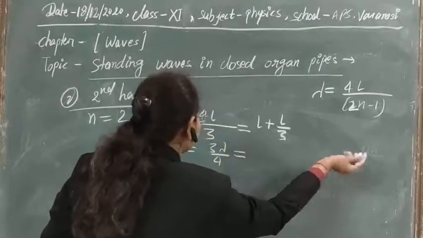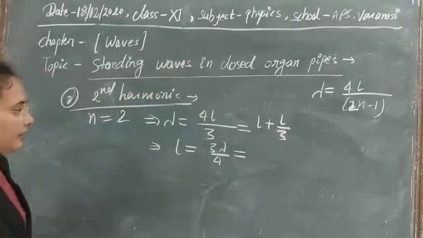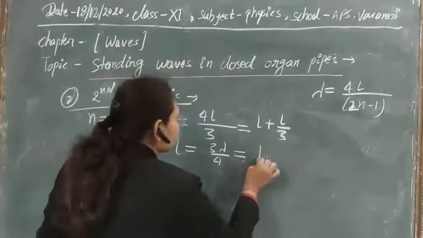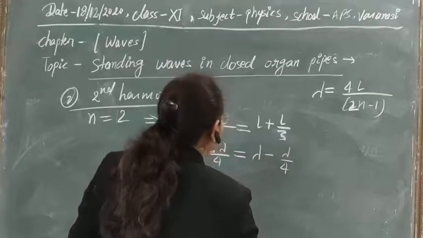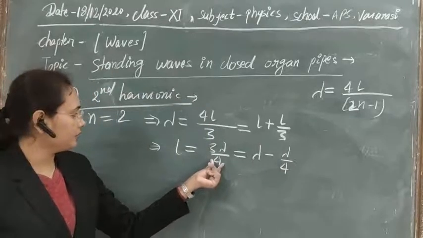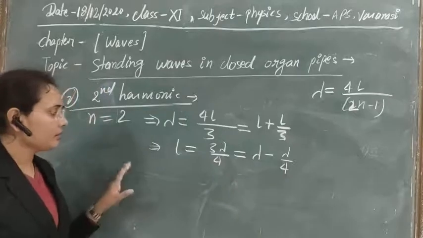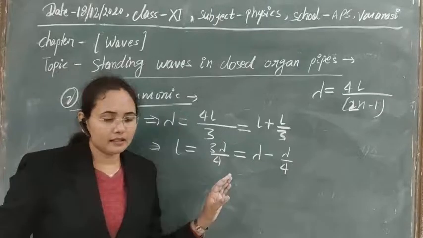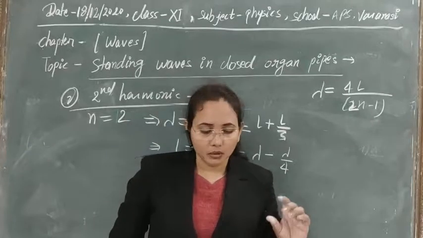You can also write it in terms of lambda as lambda plus lambda by 4. If you put it in, you can see the value 3 by 4 lambda here. It means that in the case of the second harmonic, we get two waves.